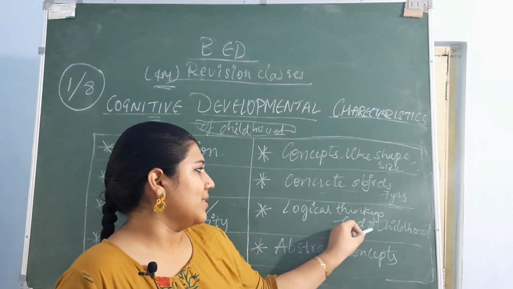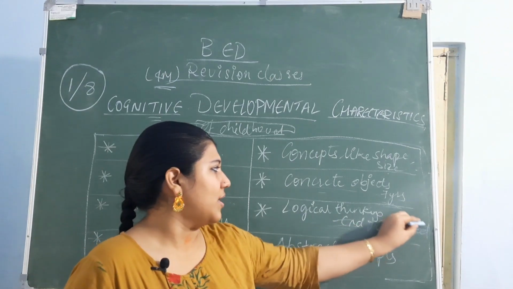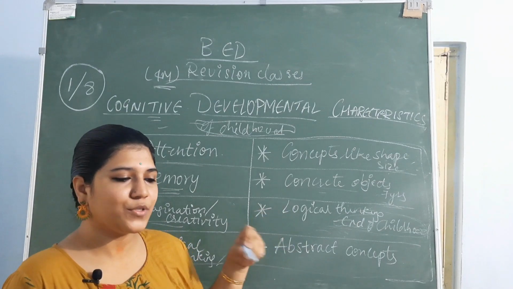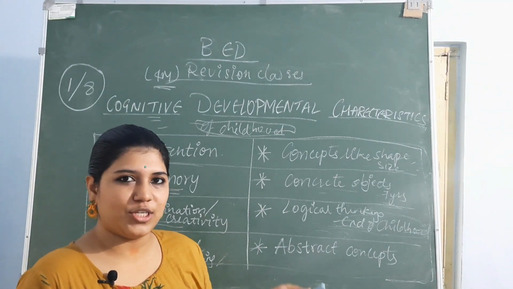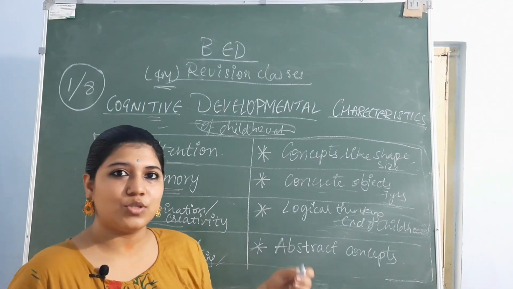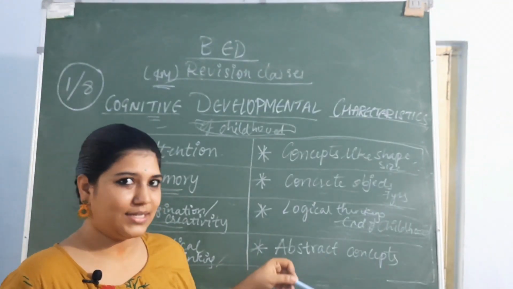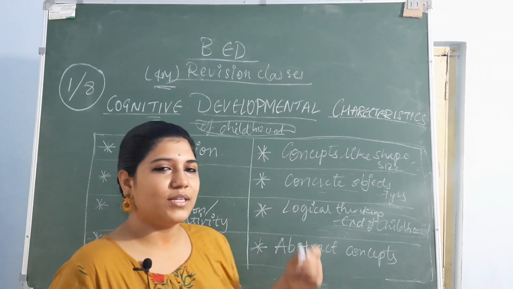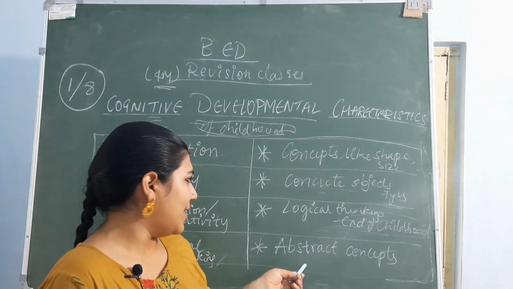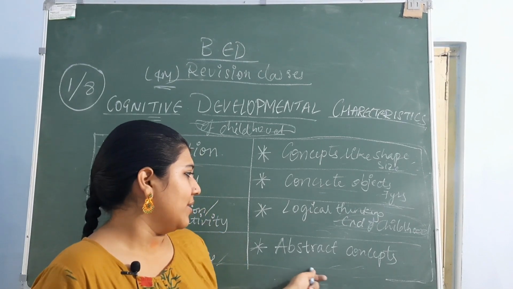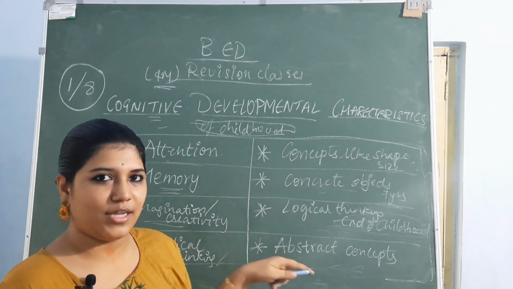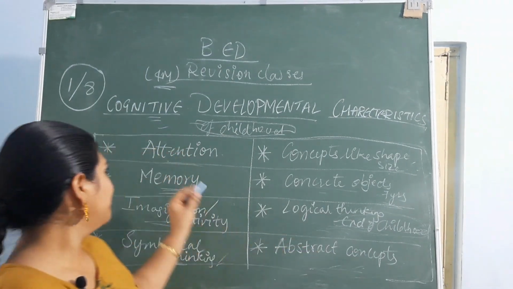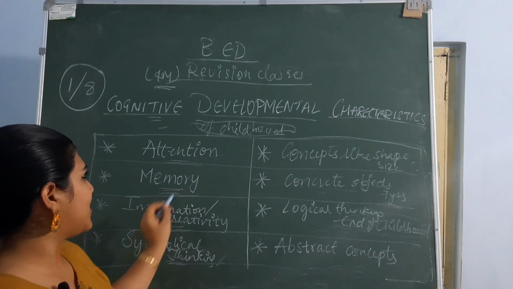And then logical thinking develops at the end of childhood. After 7 years they get to solve different puzzles, logics, etc. Whenever we tell some story and ask for the logic, they'll easily tell us this is the thing, and they can solve riddles, and they are much interested in this kind of activity. And then abstract concepts, which they couldn't understand before, they'll be trying to understand all these different abstract concepts. So these are the 8 characteristics.